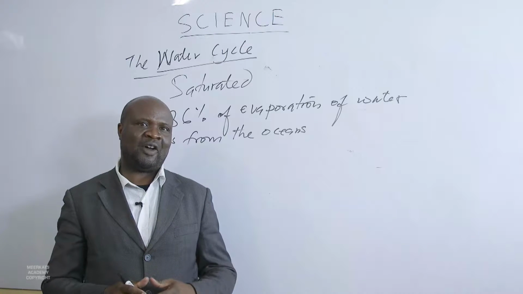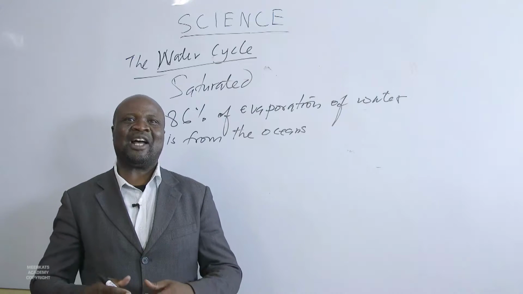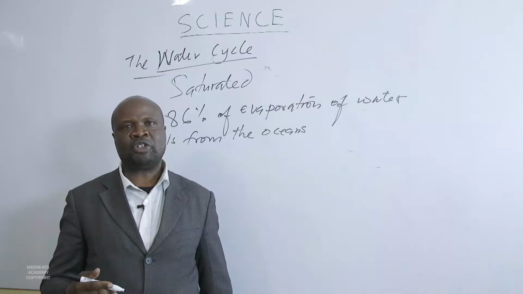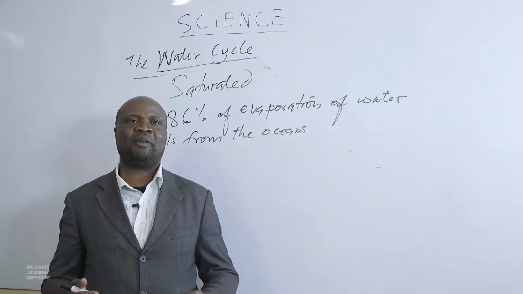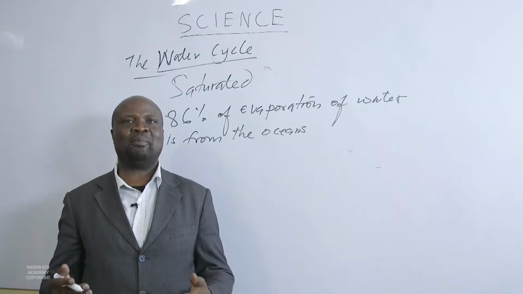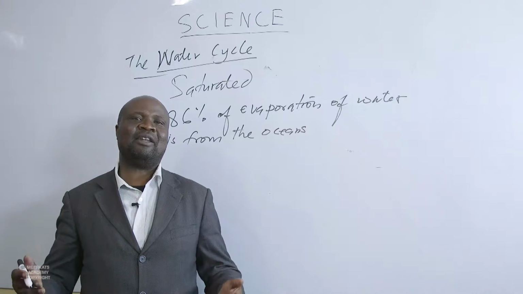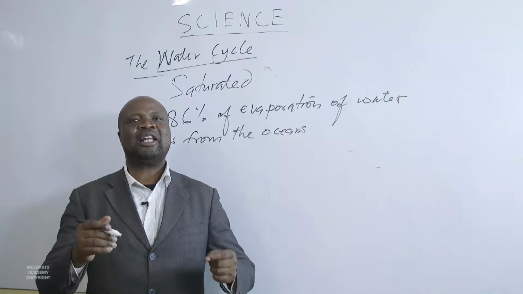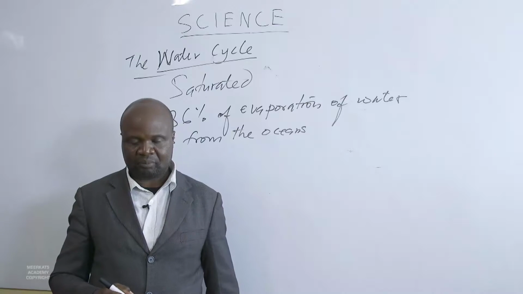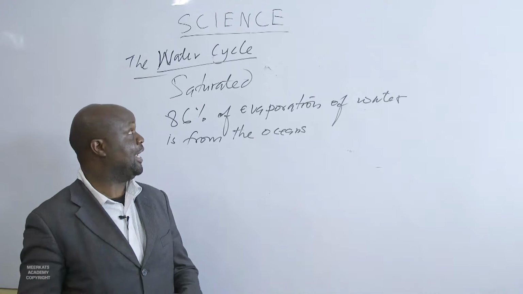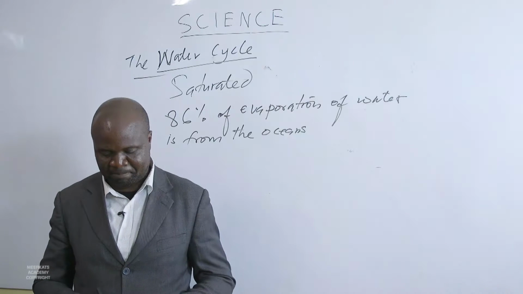We say so because, first, these oceans are larger water bodies. Because oceans are big, they have a large surface area. Therefore, we expect them to receive a lot of sunlight. And if there is enough sunlight, then evaporation will take place on these larger water bodies more than on any other small, tiny vessels of water. So 86% of evaporation of water is from the oceans.